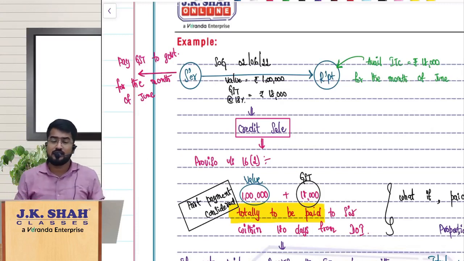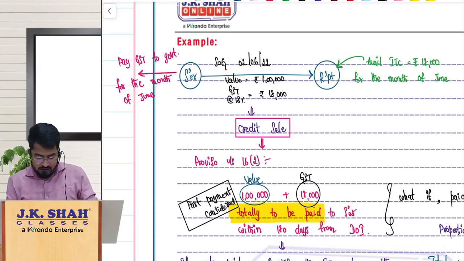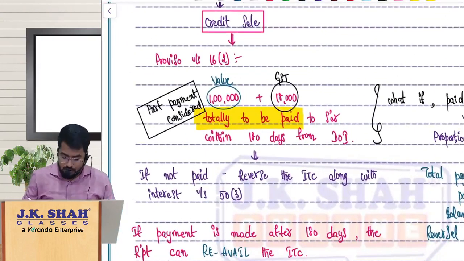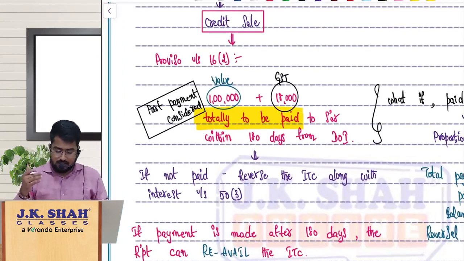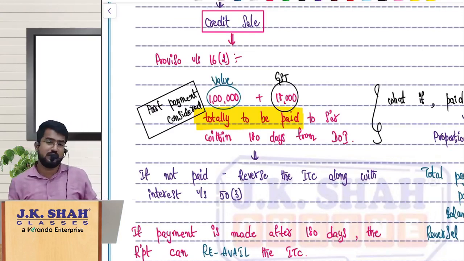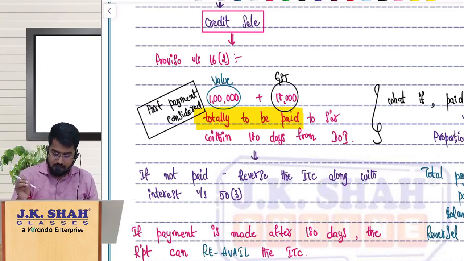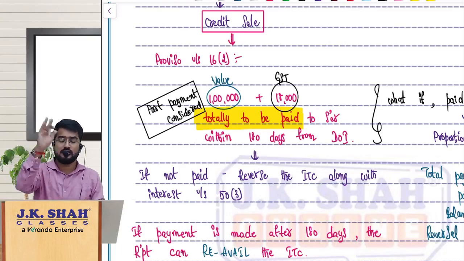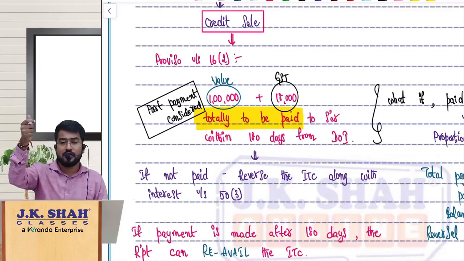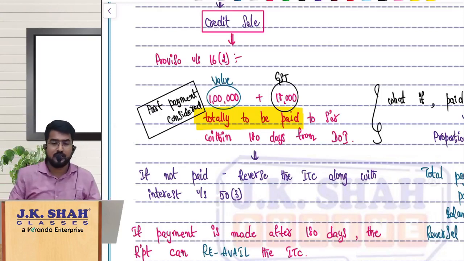But sir, this is a credit sale, the recipient has not yet made the payment. So the law says, the proviso below section 16 subsection 2 says value and GST, 1 lakh and 18,000 totally, to be paid to the supplier within 180 days from the date of invoice. But sir, what if I don't pay that? Please reverse the ITC you have taken, Mr. Recipient. Whatever ITC you have taken, that is 18,000, please reverse it along with the interest under section 50. That is from the date of utilization of that ITC till the date of payment, the same story. So you please make that payment.